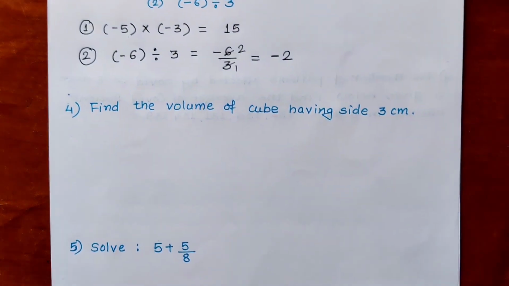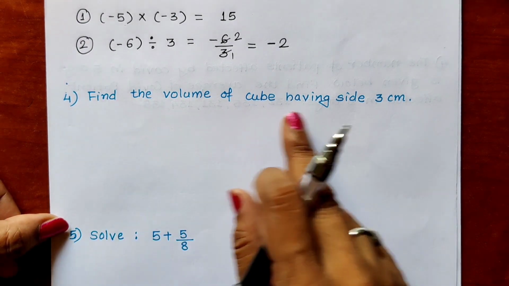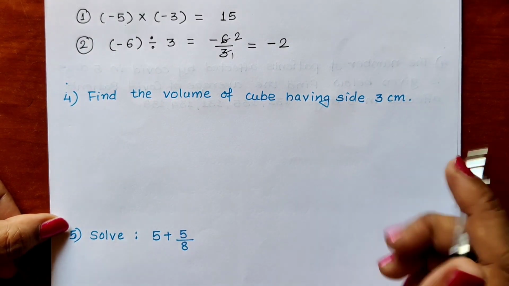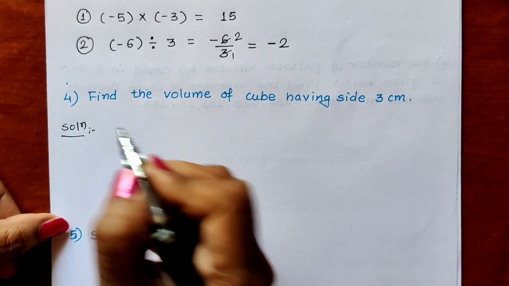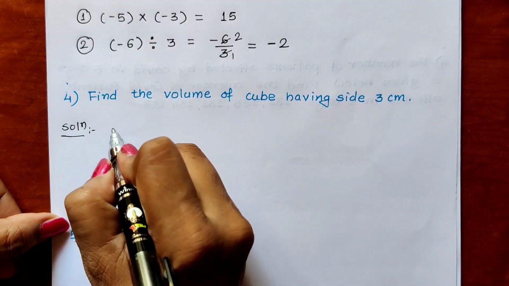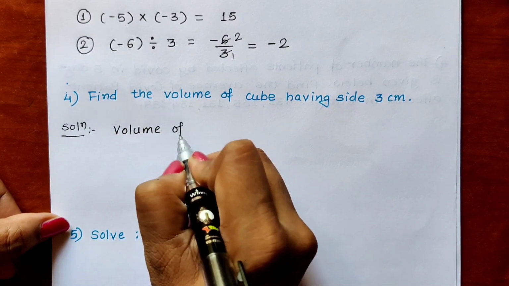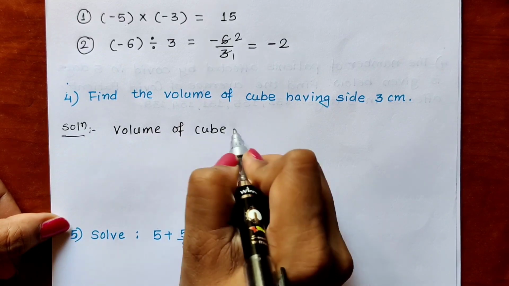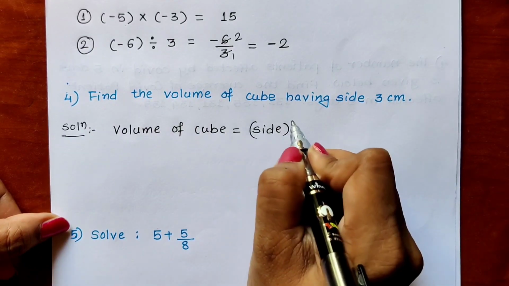Now let us solve the next sum from the second question. Sub question number 4 is find the volume of cube having side 3 centimeter. So for this, what you should know? You should know the formula for volume of cube. Volume of cube is equal to side cube.